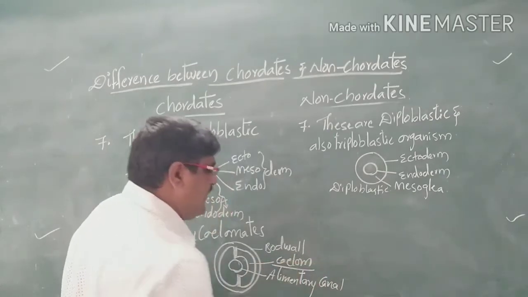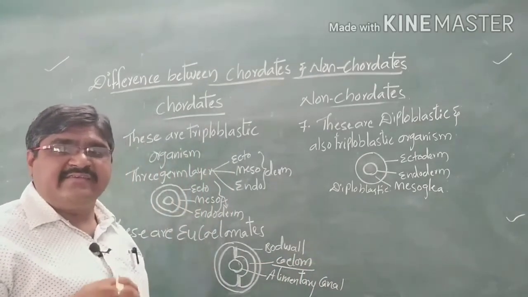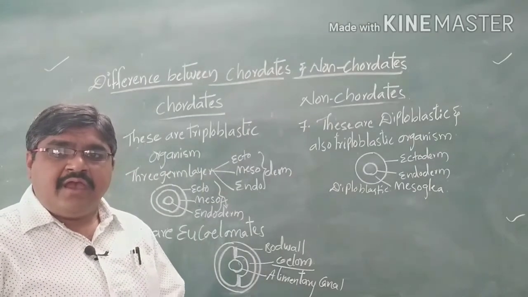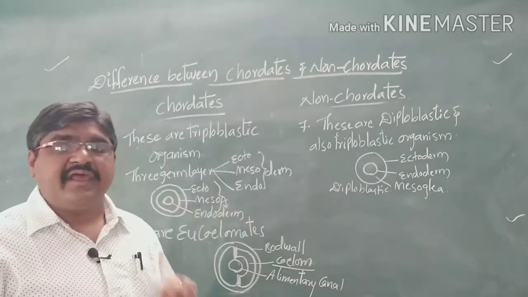So here a true body cavity is present between the body wall and the alimentary canal.